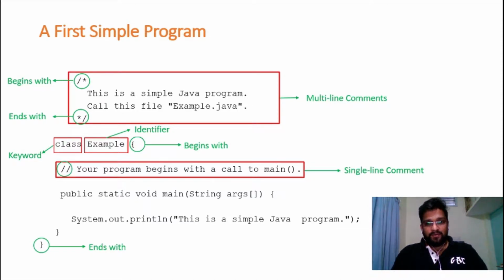So with respect to our program, we have seen two types of comments. One is multi-line comments and the other is single line comments. The most important thing we need to keep in mind is that the Java compiler ignores comments. Now, if the compiler is ignoring the comments, the question may arise, why should we write comments inside the program?